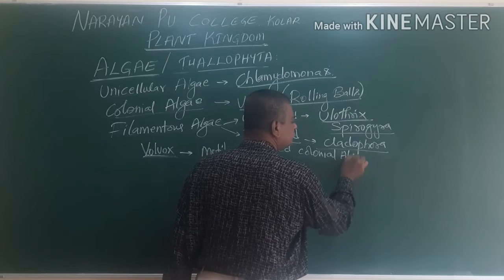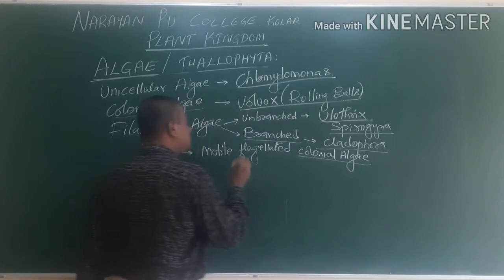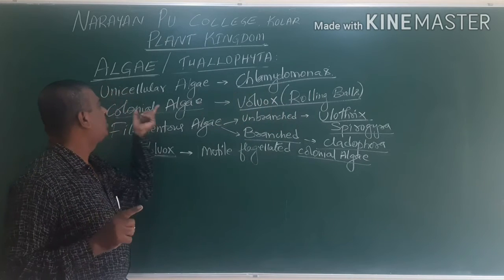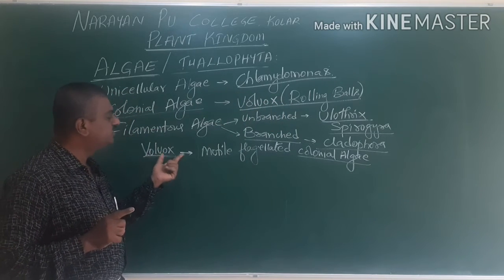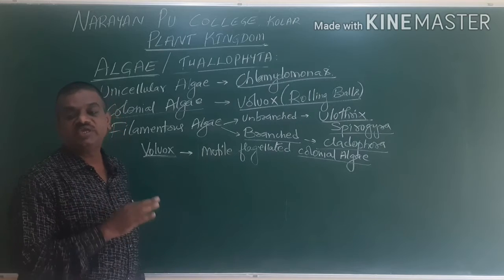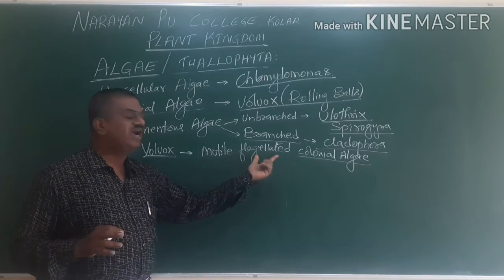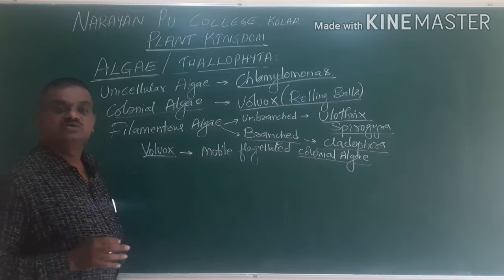Here it is called rolling balls, or colonial algae. But here they are motile. They can move from place to place. Hence it is called motile flagellated colonial algae.